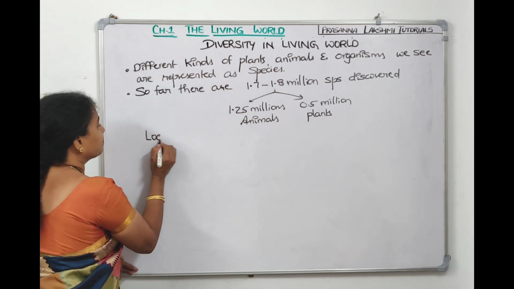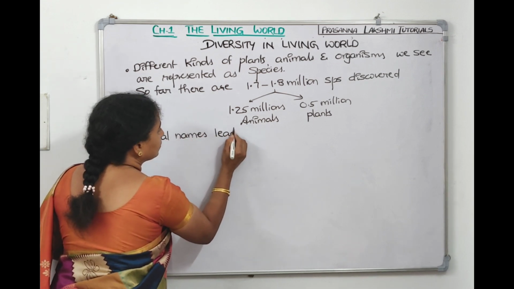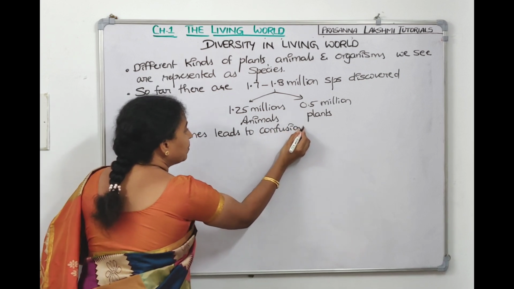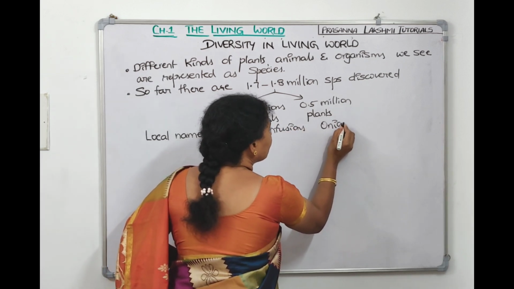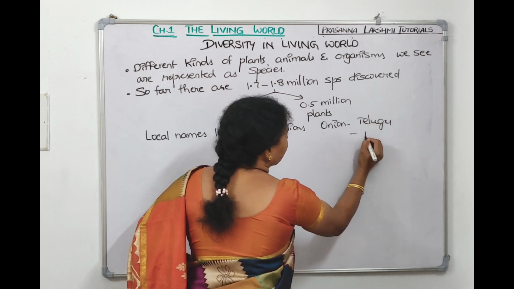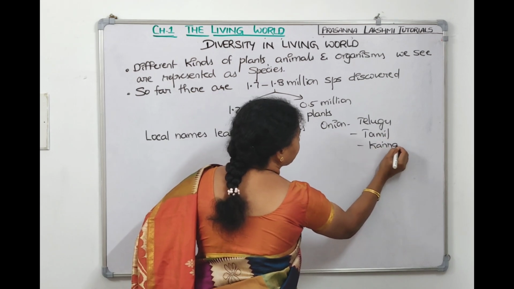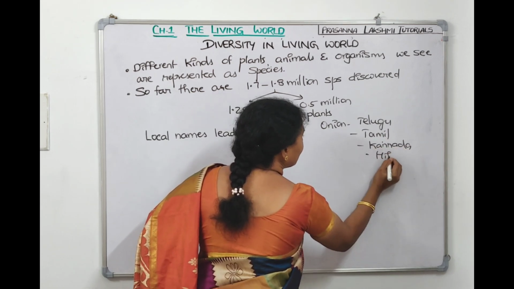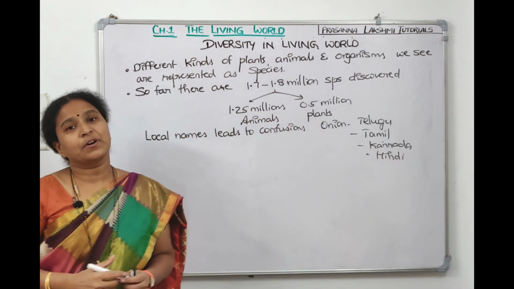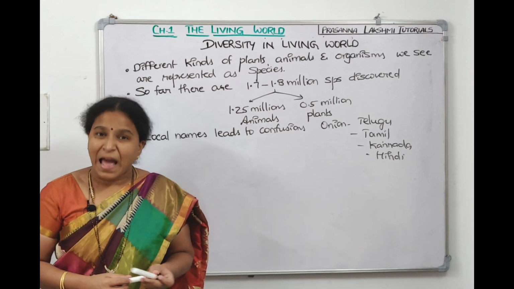Local names lead to confusion. What do you mean by local names? For example, if you take onion, onion has a separate name in Telugu. It has a separate name in Tamil. It has a different name in Kannada. It has a different name in Hindi. Right? So like that, each language has its own name for onion. So these names are called local names. Local names are also called vernacular names.